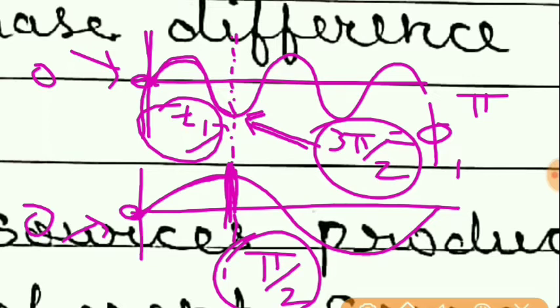So students, it is clear that initially the phase difference was 0, and at time t1 the phase difference is pi, and if we move to time t2, time t3 and calculate the phase difference, that phase difference will go on changing. So in that case we cannot say that the waves are coherent. In this case the waves are not coherent because the phase difference does not remain constant.